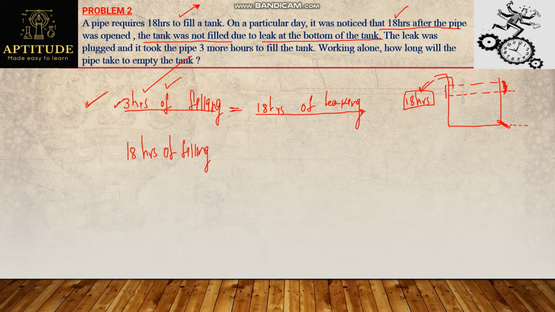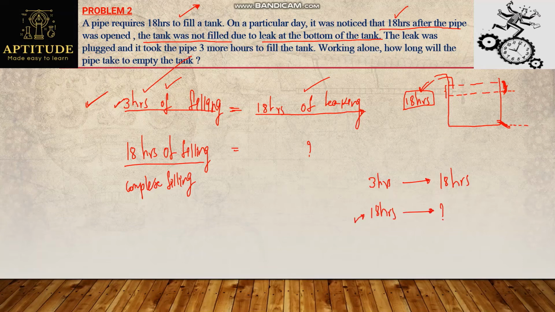For 3 hours of filling, it takes 18 hours of leak. For 18 hours of filling, which means complete filling, how much time is taken? That's the question. So if the amount I filled in 3 hours is emptied in 18 hours, then how much time will it take to empty the amount I fill in 18 hours, which means the complete level of the tank?